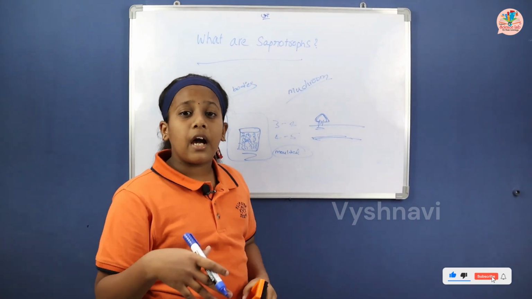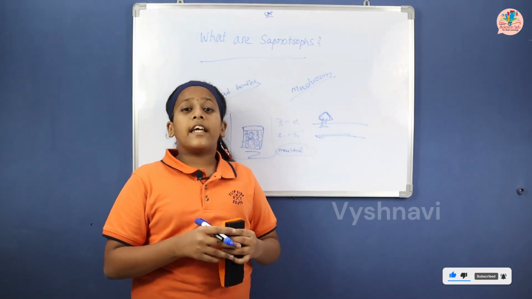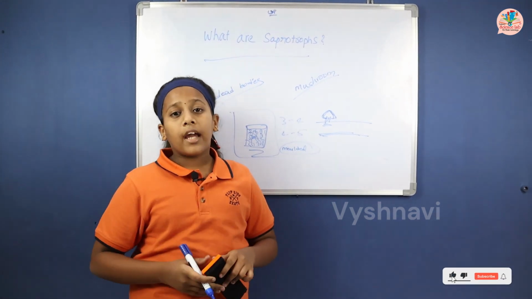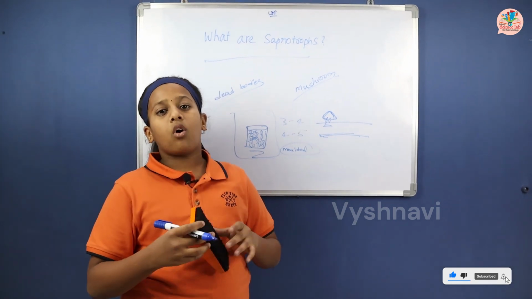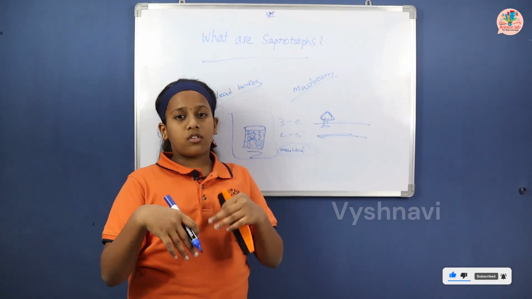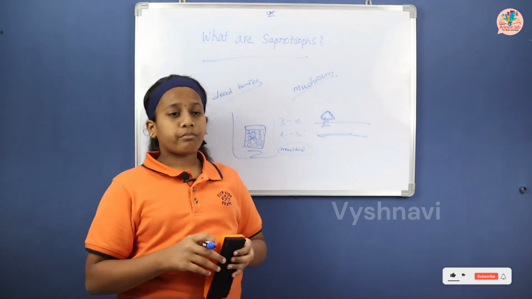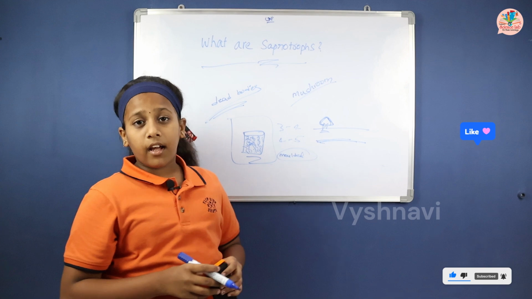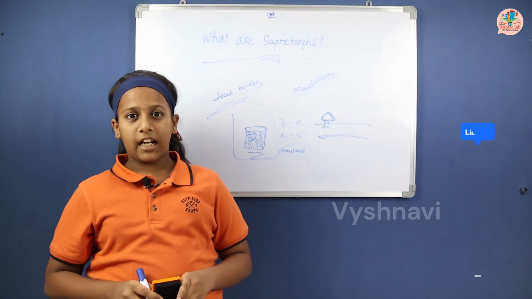When the saprotrophs come and release bacteria on that body and take the nutrients, then that body is decayed and decomposed in the soil. Then the nitrogen comes out. So the saprotrophs are called the green cleaners of India.